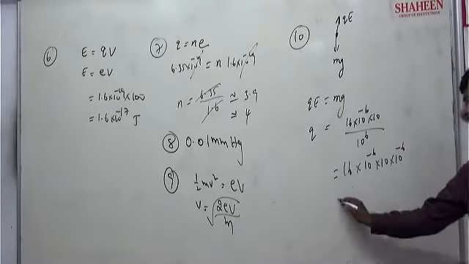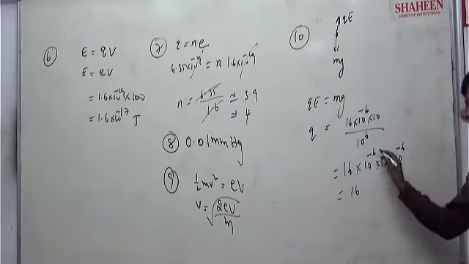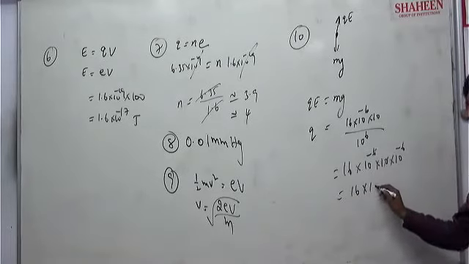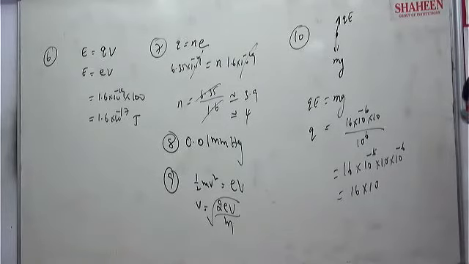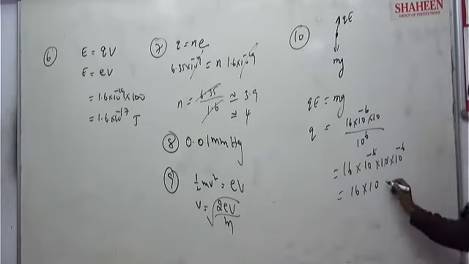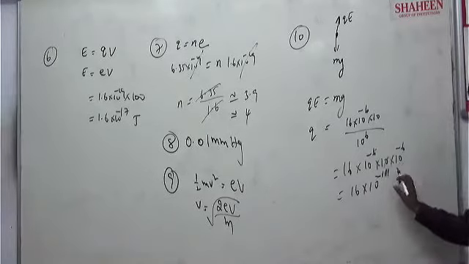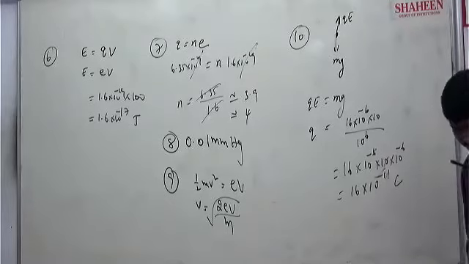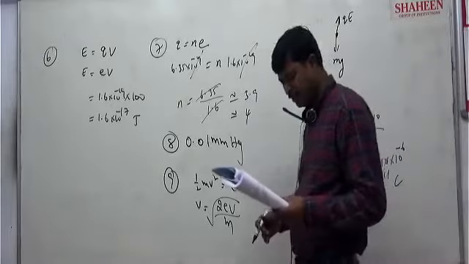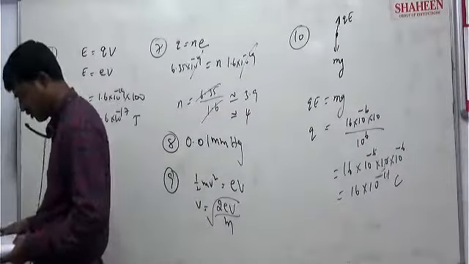Correct? So it becomes 16 into 10 power minus 12 minus 11, minus 11 coulombs. 16 into 10 power minus 11 coulomb. That is the 10th question.